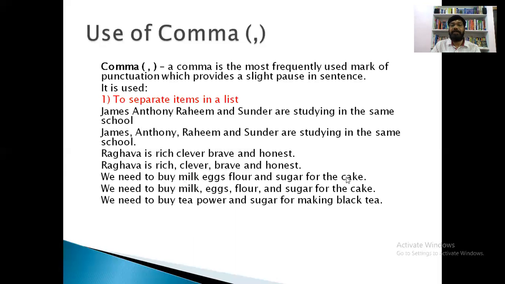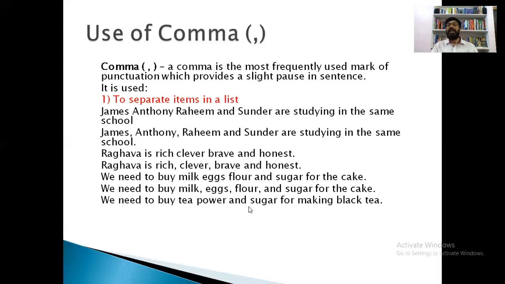For making cake we need milk, eggs, flour and sugar, four items, right? And here we need to buy tea powder and sugar for making black tea. For making black tea we need only two items.